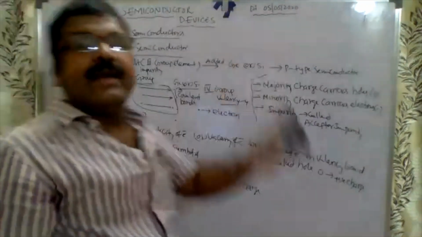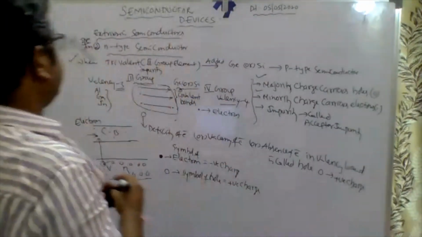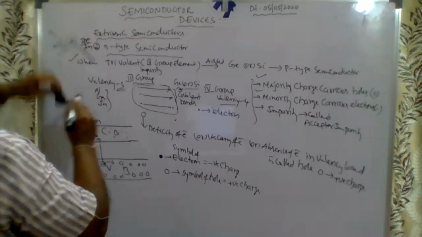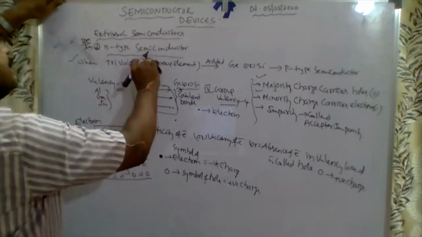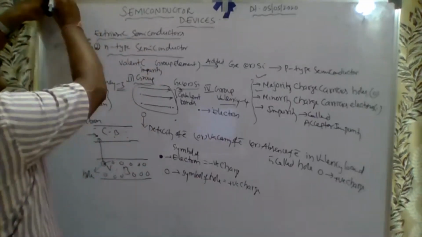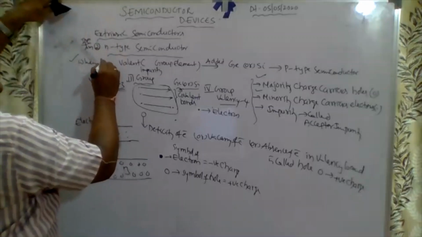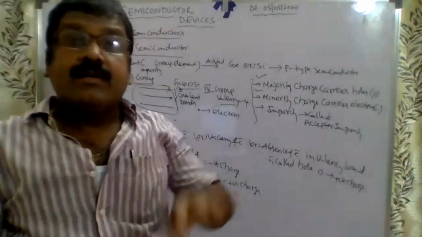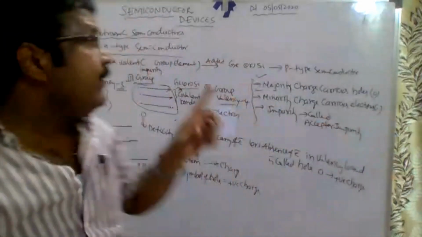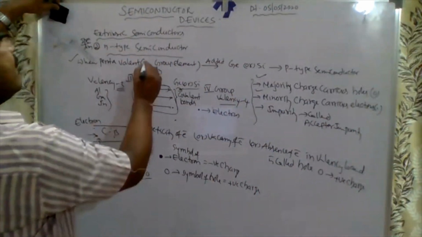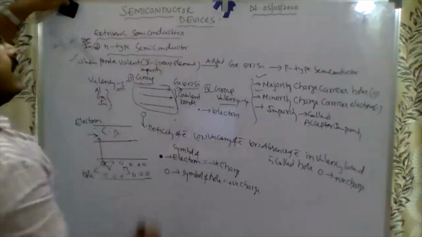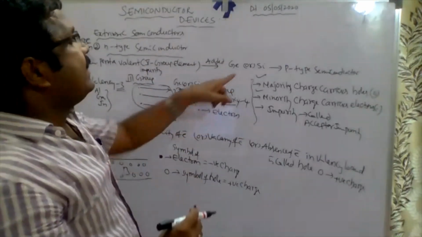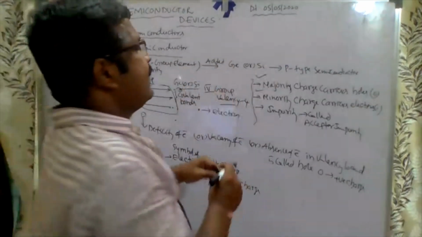N-type means which group is added here? The fifth group, pentavalent. Before it was trivalent, now it is pentavalent. That is a fifth group element, added to germanium or silicon.